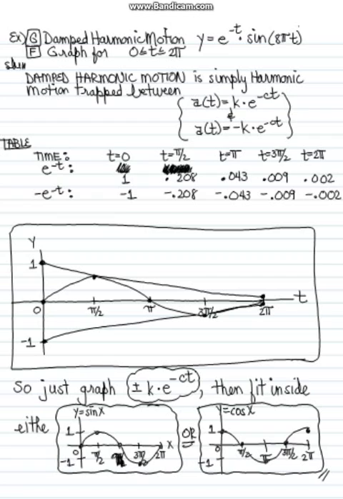So which one would we use? Which one of those two graphs would we squeeze in between the upper and lower graphs that we did? Well, look at the given equation. It has a sine function in it. It's y equals e to the negative t times sine of 8 times pi times t, which means we're squeezing the sine graph, and not the cosine graph, in between the upper and lower graphs.